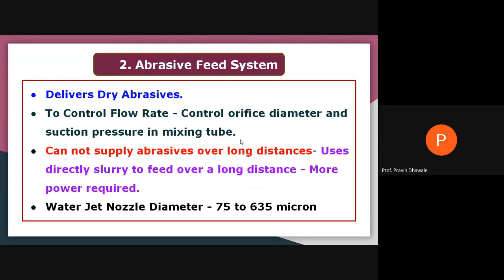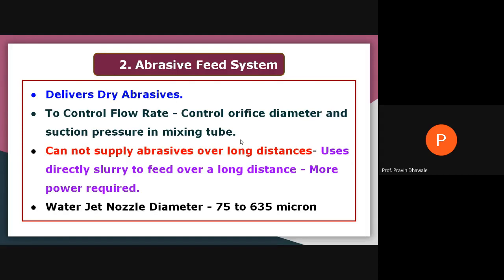Cannot supply abrasive over a long distance. Use slurry directly to feed over a long distance. More power is required here. Dry abrasive particles we cannot always mix with the water, and that slurry we cannot transfer over longer distances, in meters or kilometers.